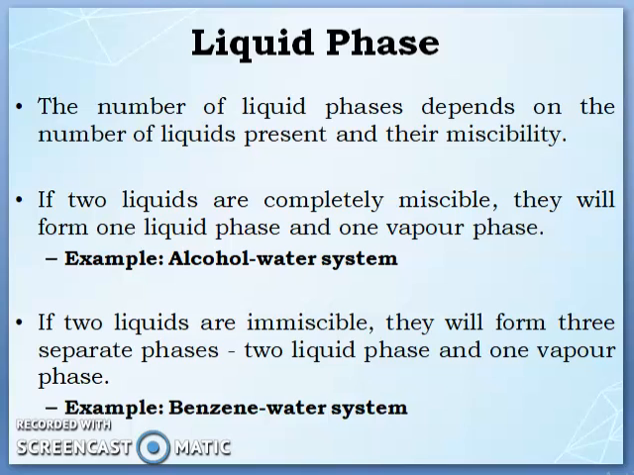If two liquids are immiscible, they form three separate phases: two liquid phases and one vapor phase. As we have seen in our oil water system, oil is present in a separate compartment and water in a separate compartment. Similarly, benzene stays in a separate compartment from water. So two immiscible liquids have three separate phases: one of benzene, one of water and one of its vapor.